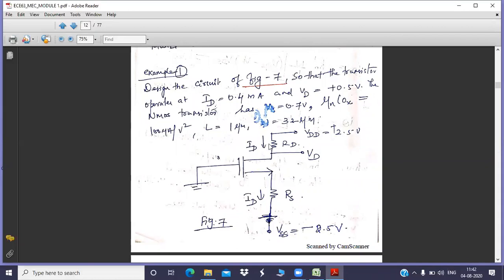So I have connected this RD between VDD and VD. According to Ohm's law, the resistance is the potential difference divided by current. What is the potential difference? The high voltage is VDD, the low voltage is VD. So VDD minus VD divided by current ID, that is RD. Similarly,